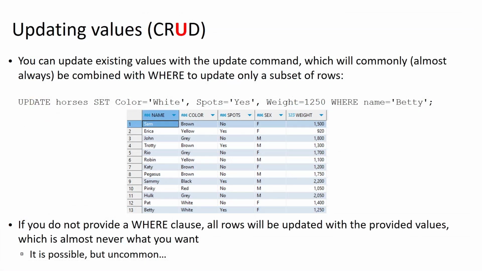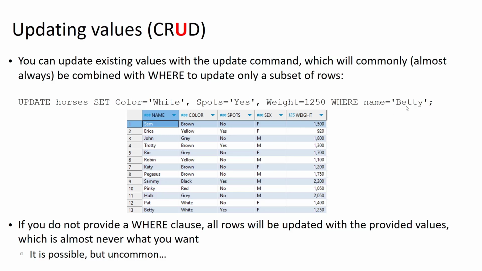All right, so now if we wanted to go back and actually provide good values for color, spots, and weight for this Betty horse that was just inserted, we can use our update command. So we're going to say update horses set color equals white, spots equals yes, weight equals 1,250, where name equals Betty. Okay, so this is going to evaluate this Boolean expression for every row in this table and look for rows where the value of the attribute name is equal to Betty.